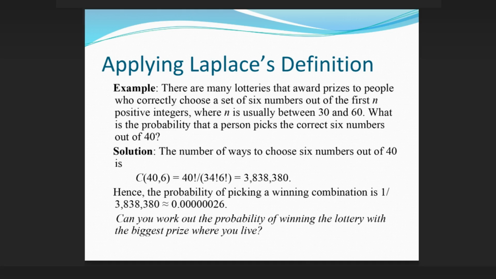Solution: the number of ways to choose 6 numbers out of 40 is C(40, 6) = 40!/(34! 6!) = 3,838,380. Hence, the probability of picking a winning combination is 1/3,838,380 ≈ 0.00000026. Can you work out the probability of winning the lottery with the biggest prize where you live?